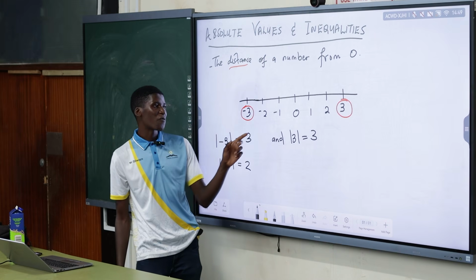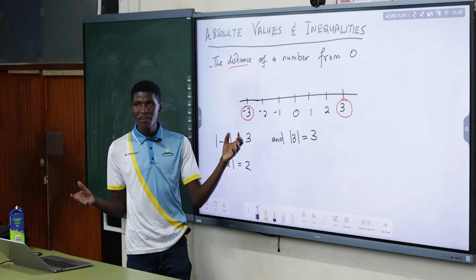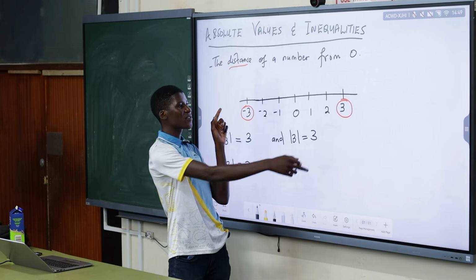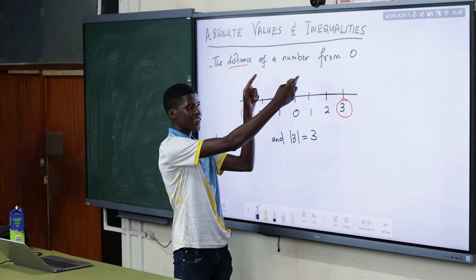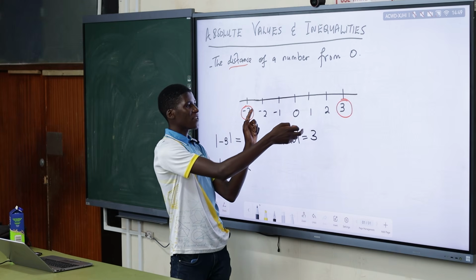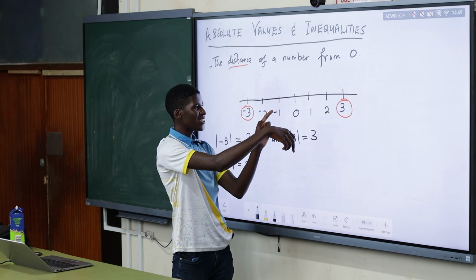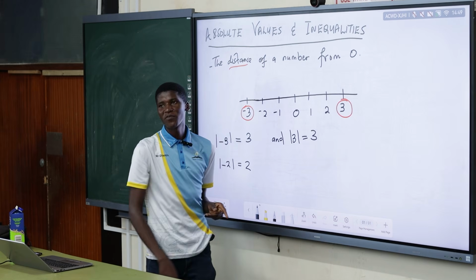So say I have two numbers that are of equal distance from 0. For example, 3 and negative 3, both are 3 units away from 0. Negative 2 and positive 2, both are 2 units from 0. Negative 1 and positive 1, 1 unit from 0.